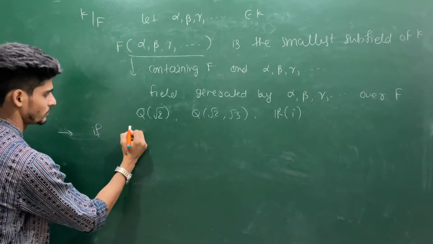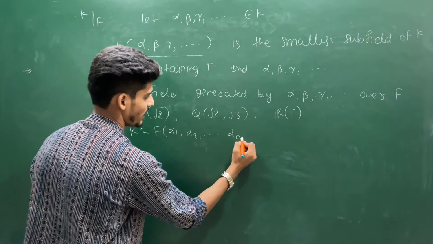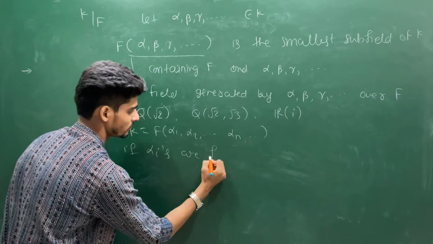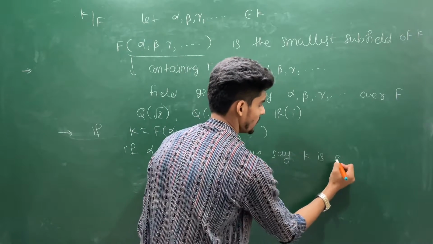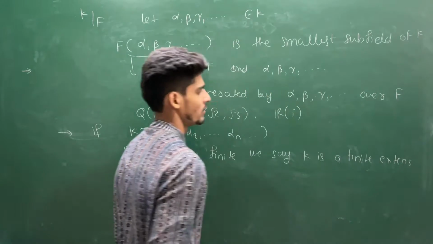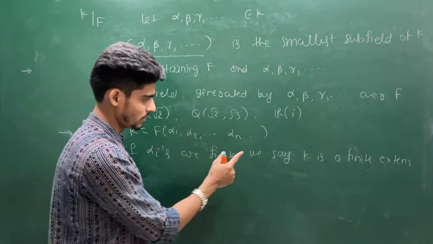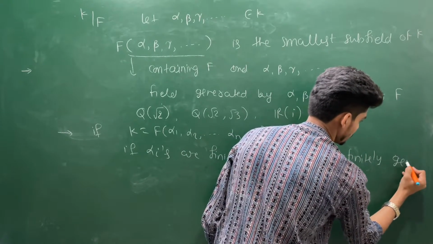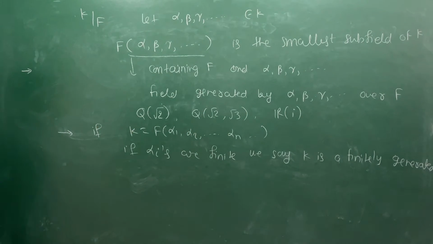If K is equal to F(α1, α2, ..., αn) and so on, if the α's are finite, we say K is of finite extension. Okay, not finite extension, because finite extension comes from the degree. So if the α's are finite, we say K is finitely generated. Otherwise we can say infinitely generated.